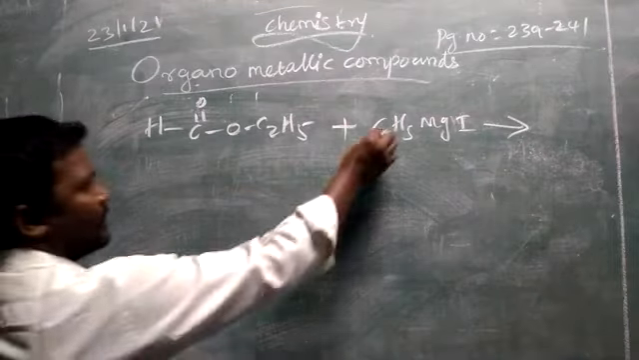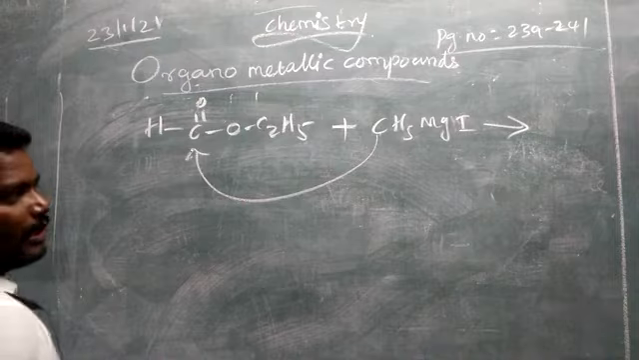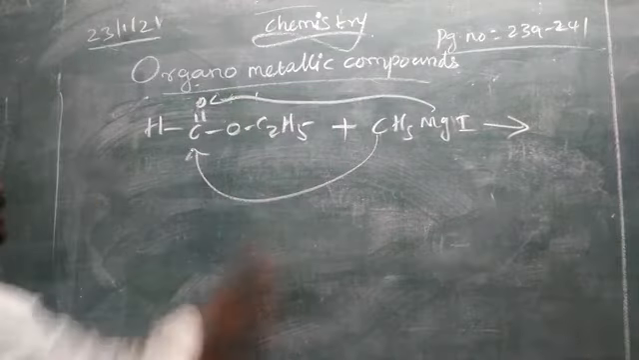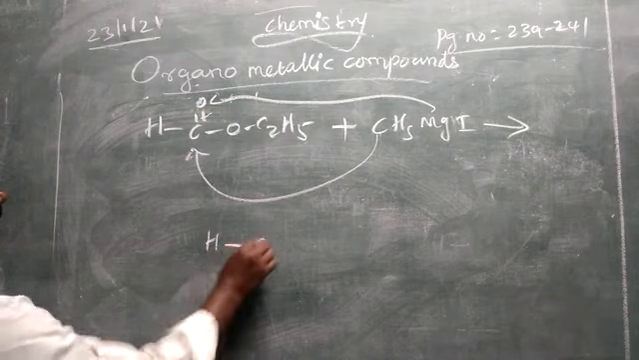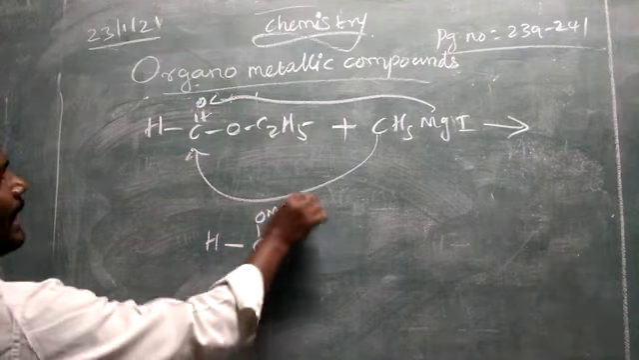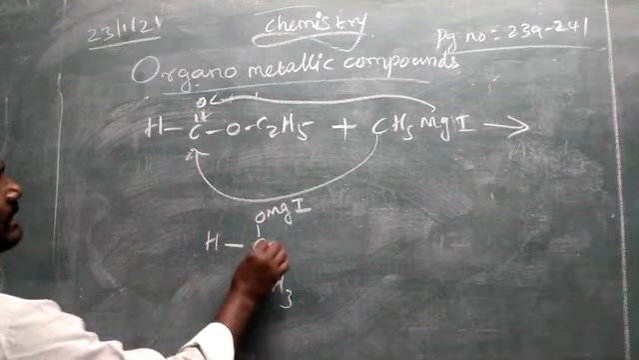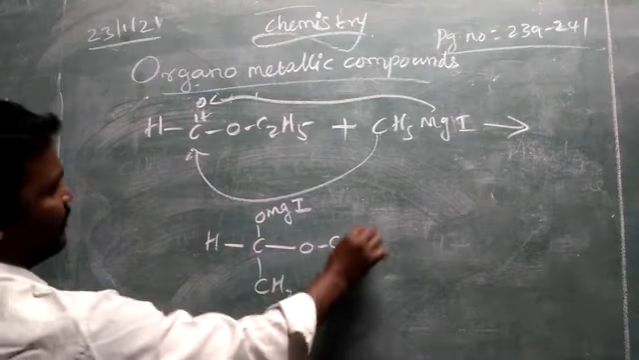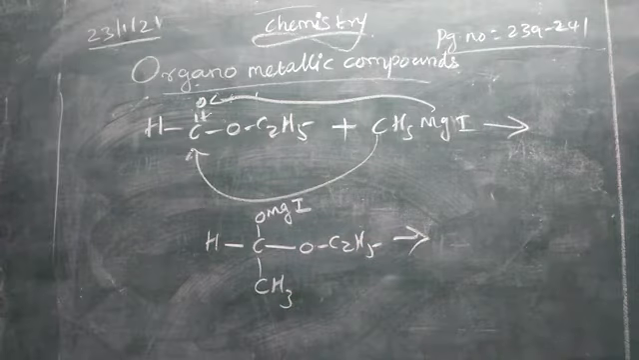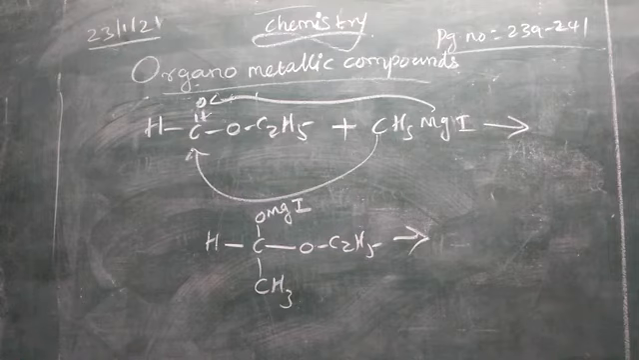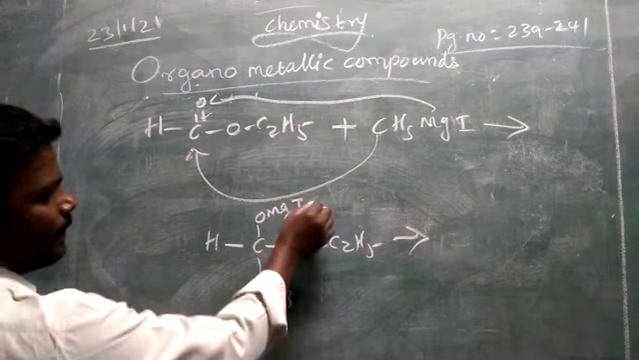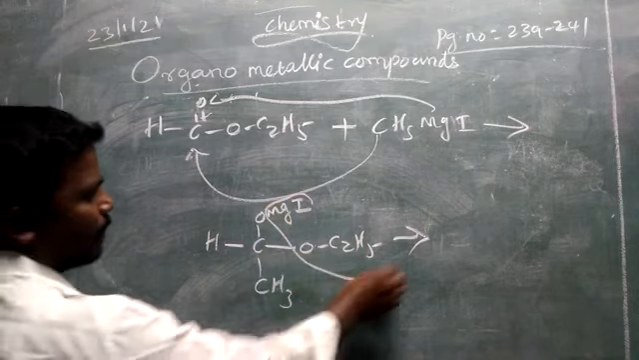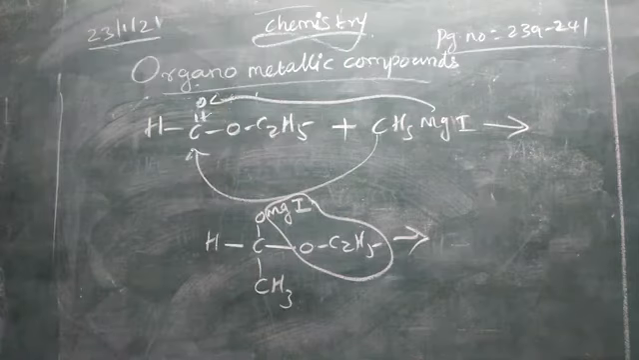How? As usual, CH3 will attack the carbonyl carbon, MgI will attack the oxygen. Here also the double bond will reduce into single bond. So what is the intermediate? Hydrogen is there, COMgI. Here CH3 is attached to the carbon, OC2H5. Usually in the next step we will do the hydrolysis reaction. But here we are just going to remove the MgIOC2H5 group. Now what will happen?